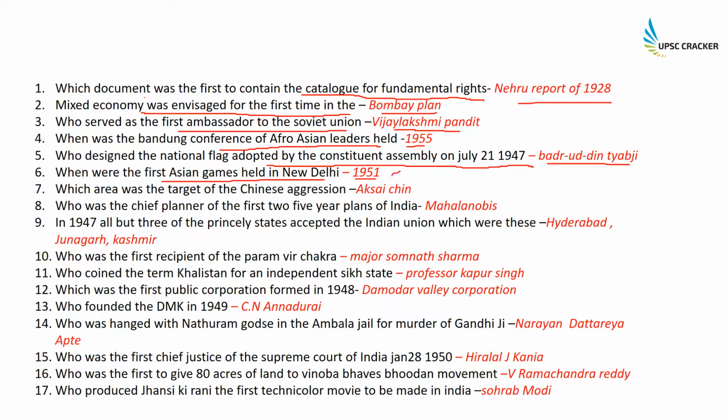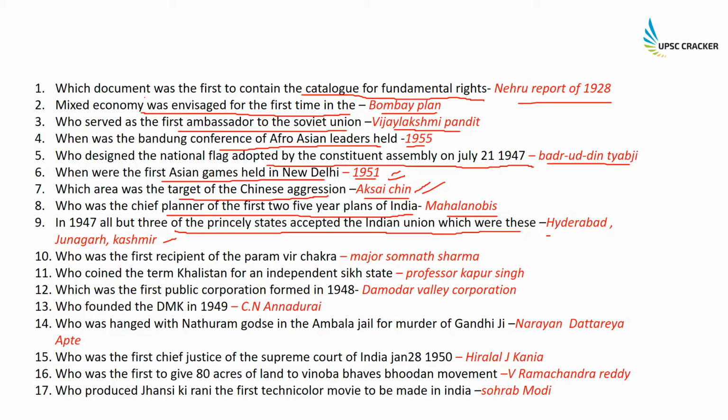This question has often come in various exams. Which area was the target of the Chinese aggression? When the Chinese attacked India, which was the target area? That was Aksai Chin. This question has also come, very important. Who was the chief planner of the first two 5-year plans of India? That was Mahalanobis. In 1947, all but 3 of the princely states accepted the Indian Union. Which were these? So 3 states did not accept the Indian Union. These were Hyderabad, Junagadh and Kashmir.